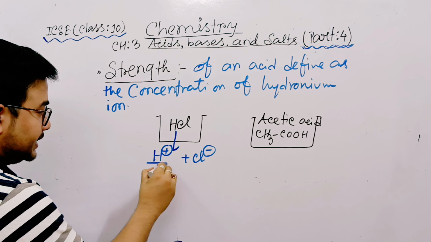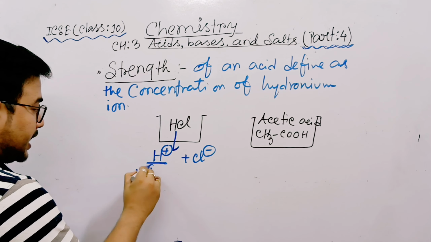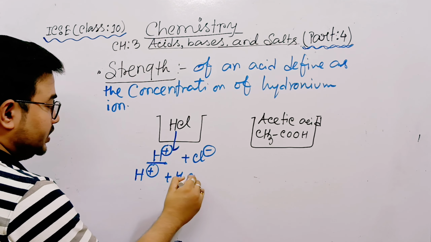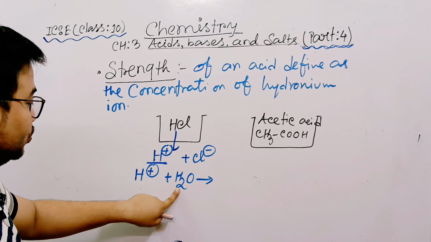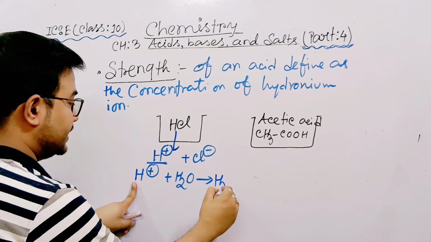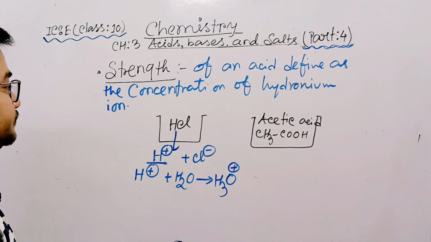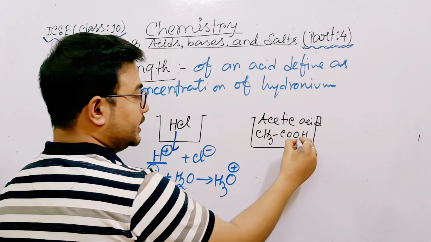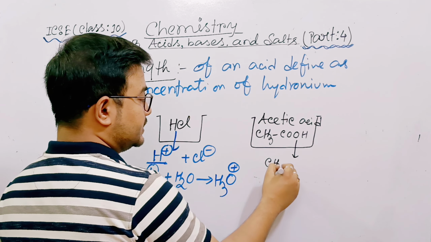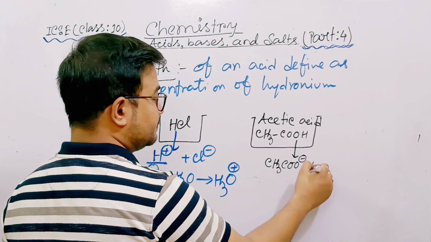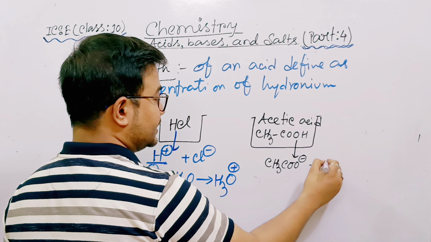Now tell me, when this H+ combines with water, it will form what? Two and one, three hydrogens, so H3O+. Now when this acetic acid cleaves, it will form CH3COO- plus H+. Keep in your mind always: H forms an ion, and the rest of the atoms form another ion.